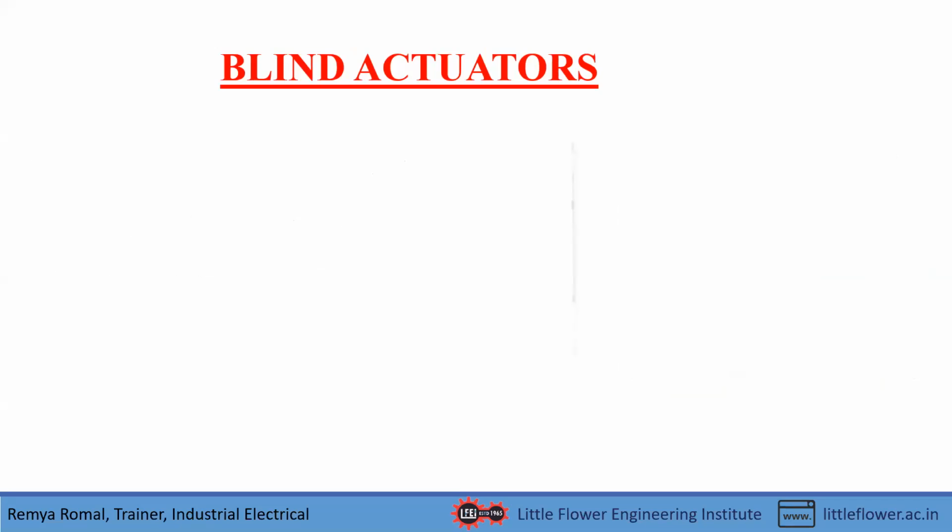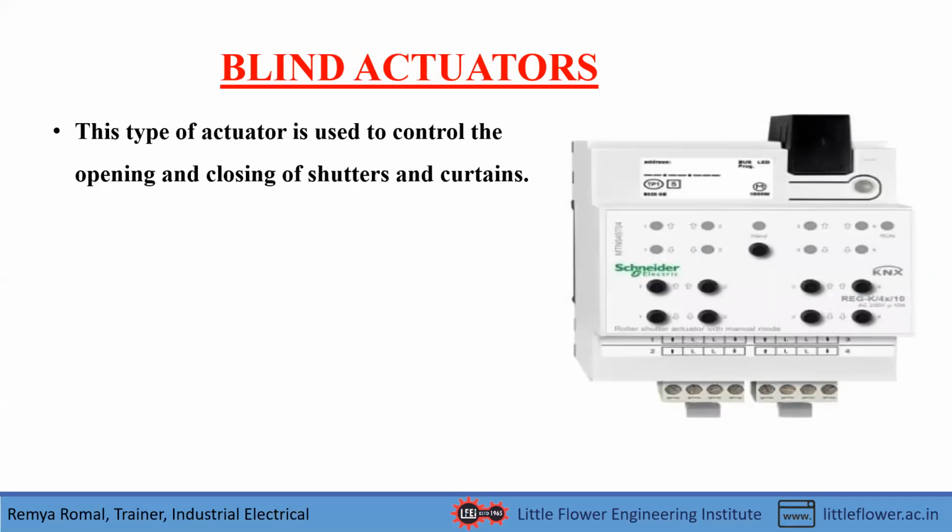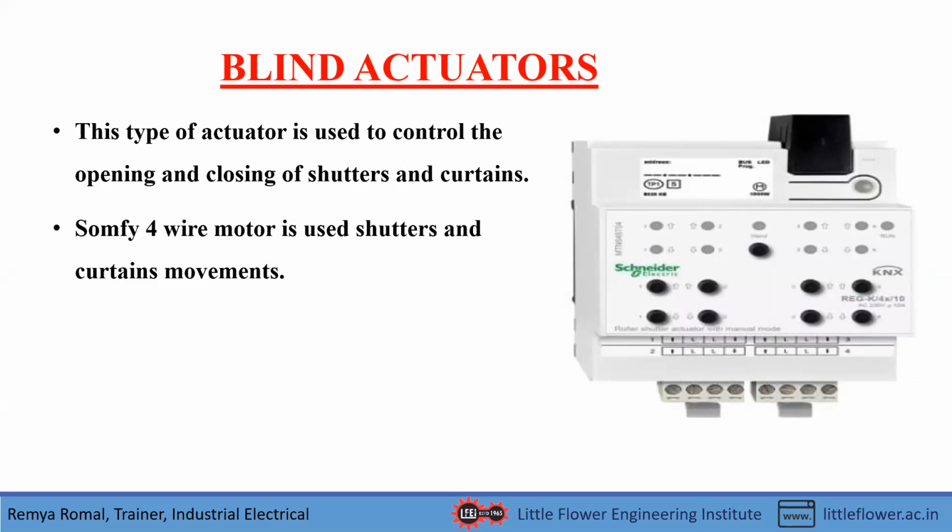And then next is the blind actuator. This blind actuator is a type of actuator which is used to control the opening and closing of shutters and curtains of our home. It has two terminals: the up arrow indicates the opening of the curtain and the down arrow indicates the closing of the curtains.